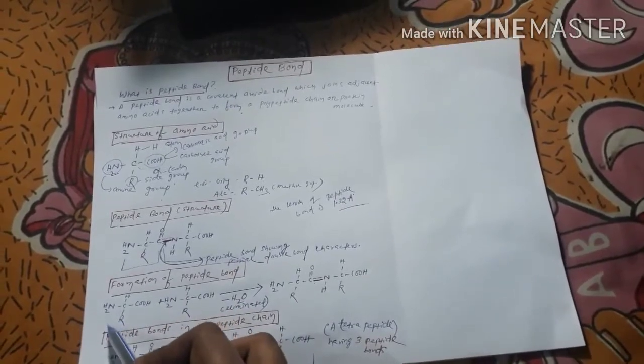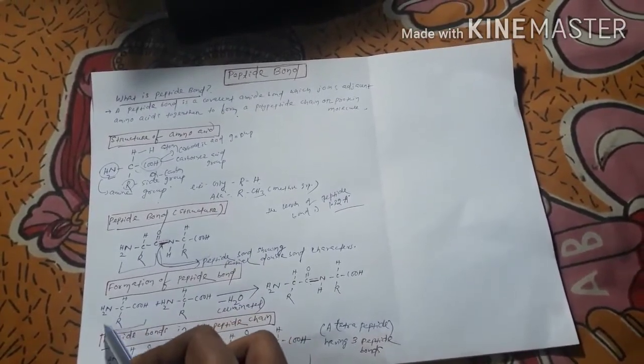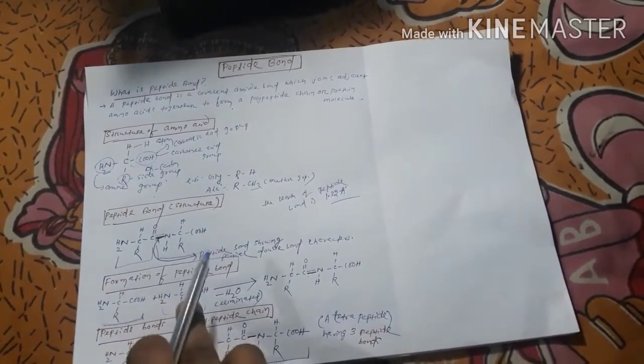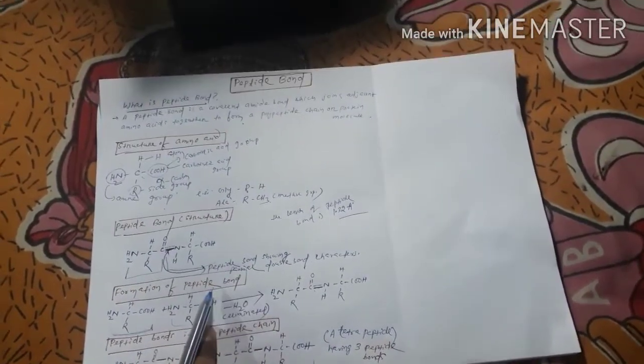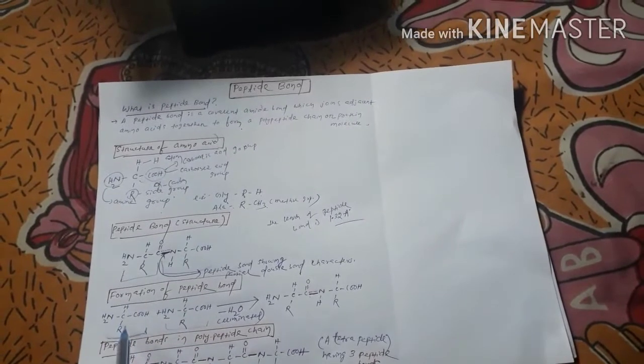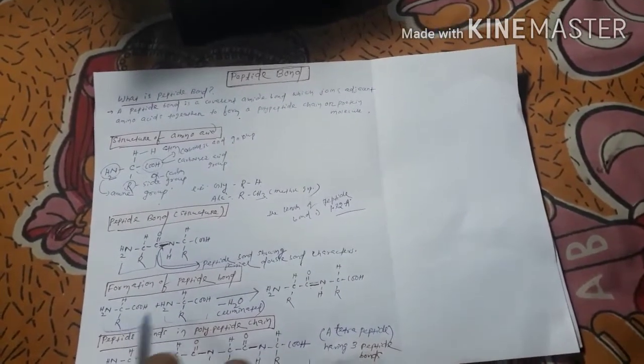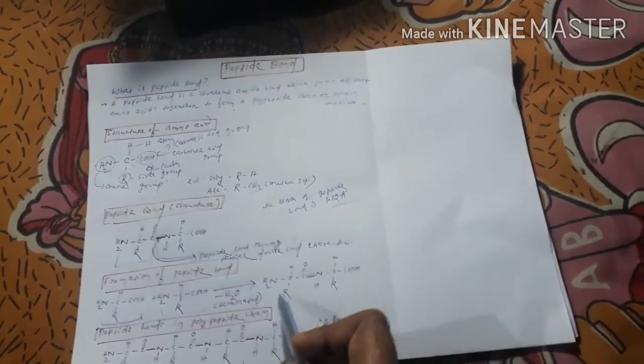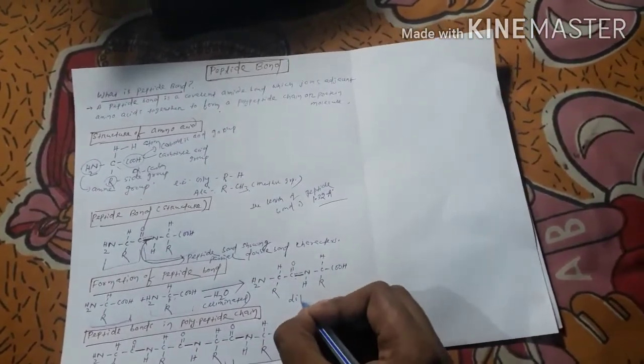This is amino acid 1, and this is amino acid 2. They are reacting together, and they are forming a dipeptide.